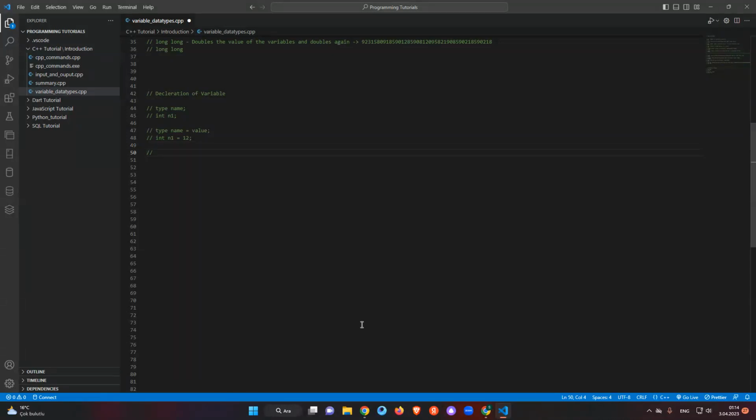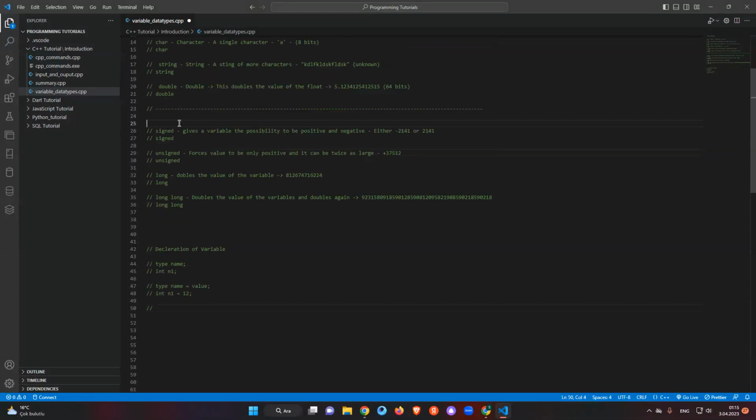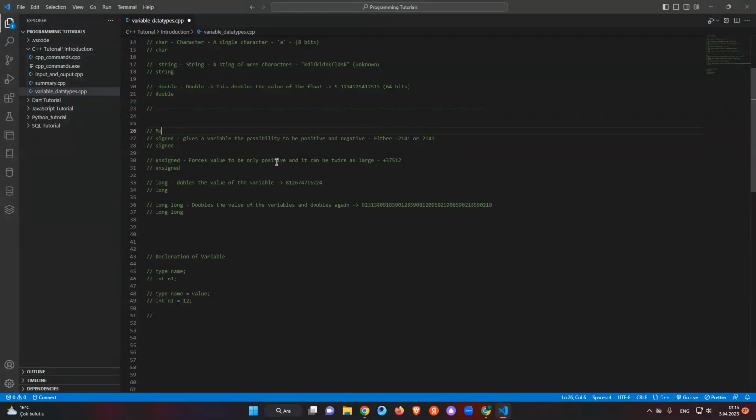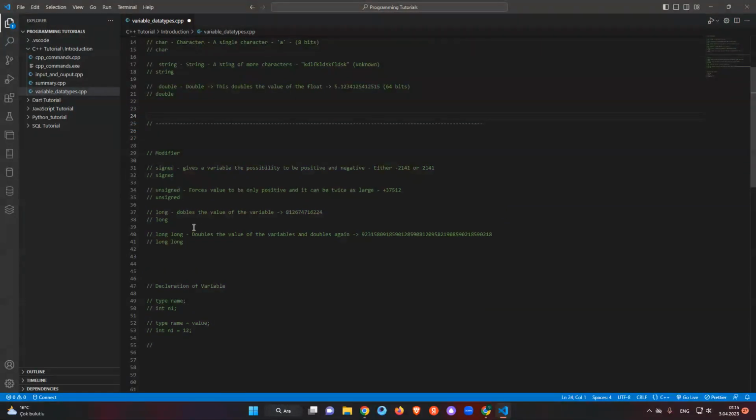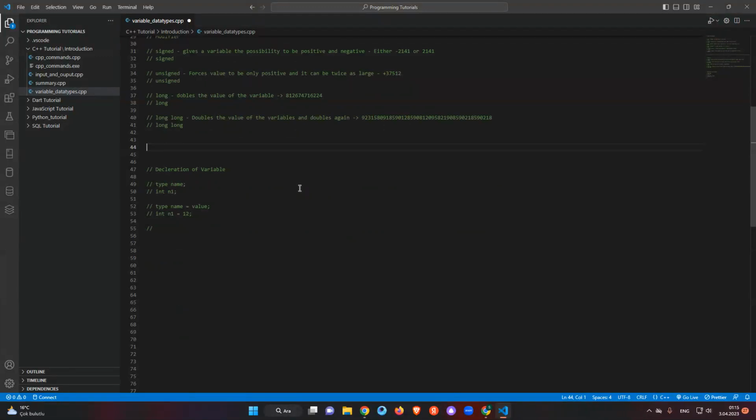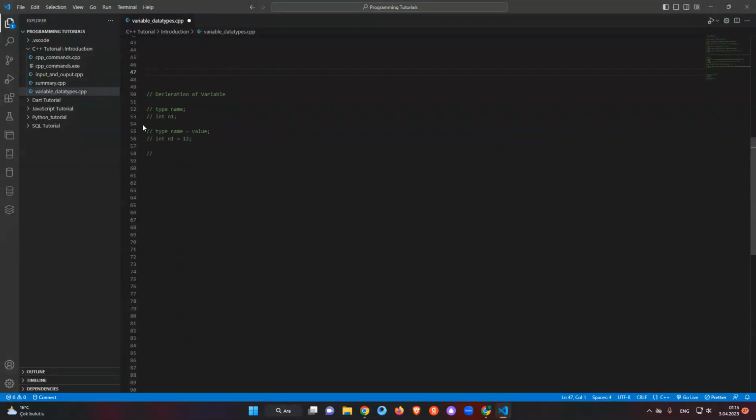And the other way, we can do it with a modifier, which these are. Maybe it is good if I add it here as a modifier.